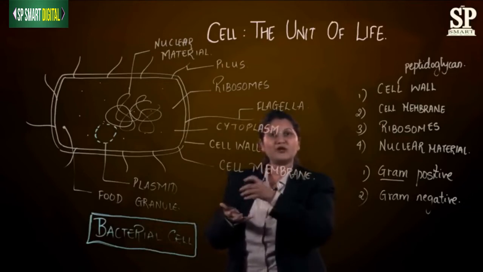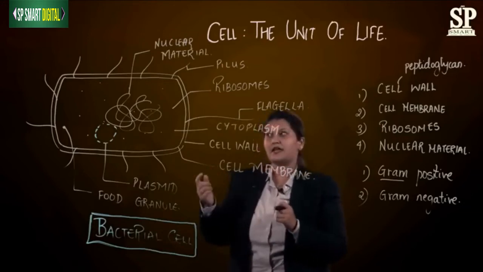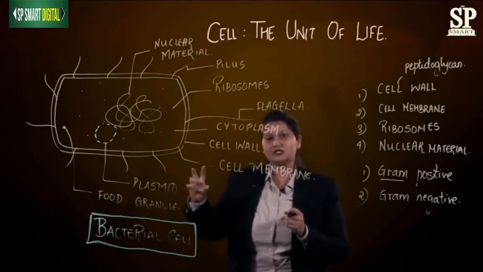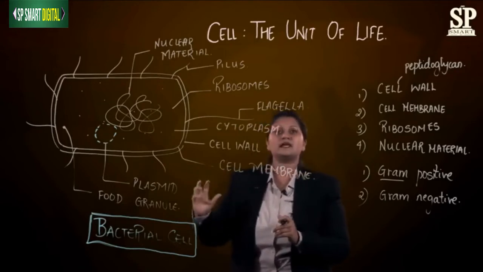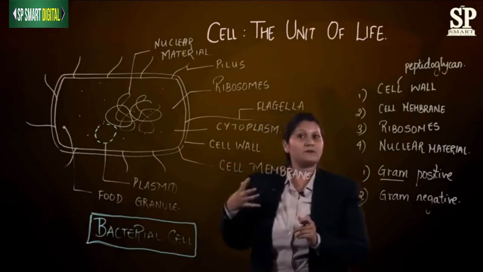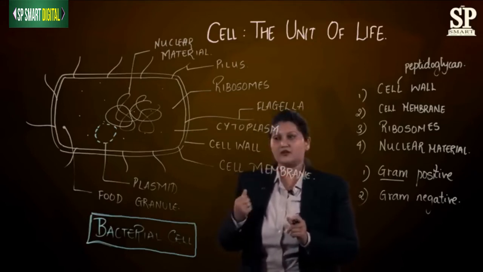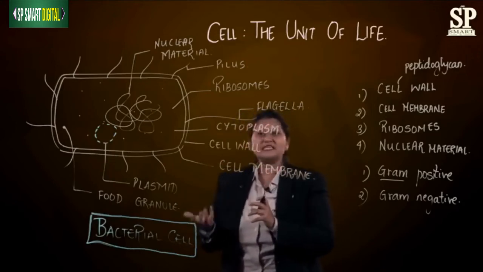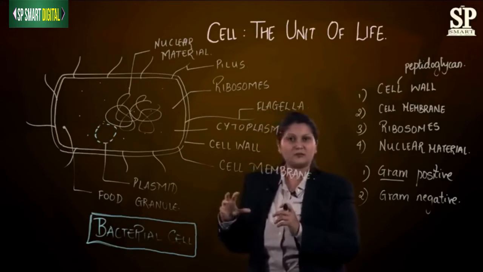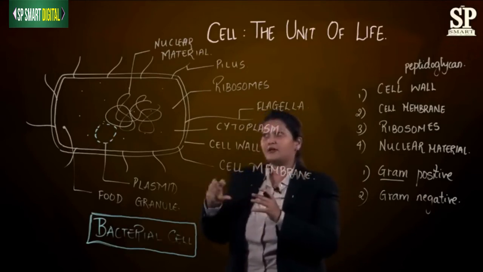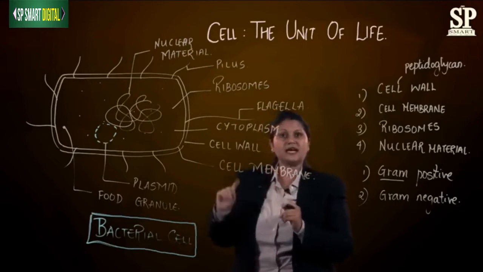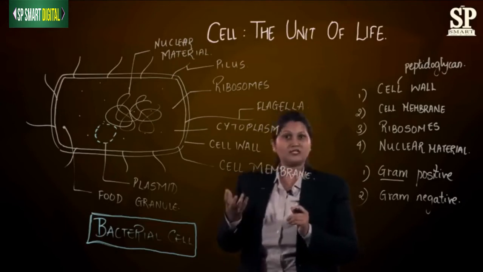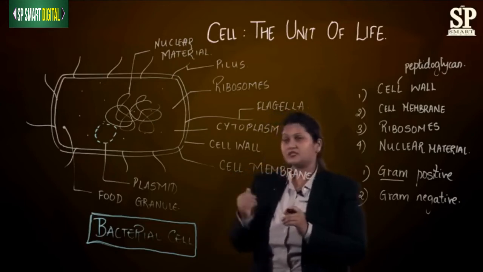Cytoplasm is the place which will hold all the cell parts. The cell parts like the ribosome, nuclear material, plasmid, these all together collectively we call them as cell organelles. Cell organelles, or in a better way we can call them as organs of the cell. So cytoplasm is the place where all cell organelles are embedded. What is the nature of this cytoplasm? So the cytoplasm is basically made up of proteins. It will have various cell organelles embedded in it, and it is the place where all cellular metabolism will take place, or all cellular chemical reactions will take place. So this is the place.